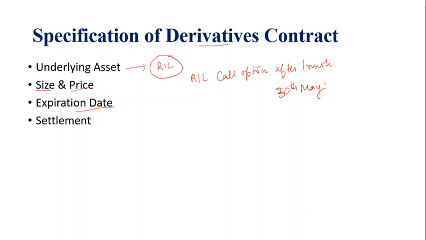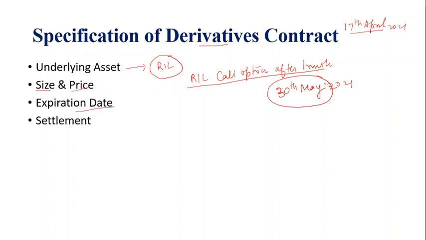Let's assume we are sitting today on 17th April 2021 and this contract has been purchased, and each option contract has an expiry. So this option has been purchased to expire on 30th May 2021.